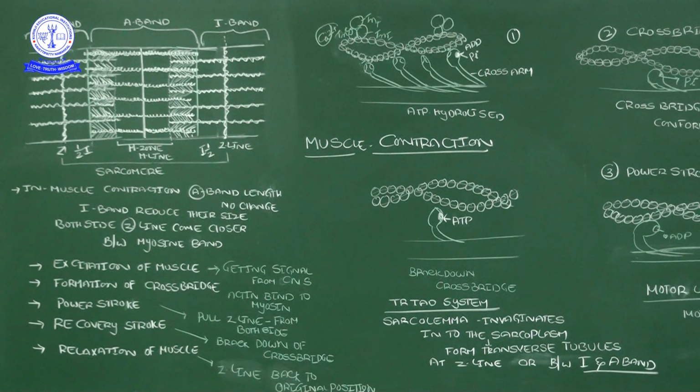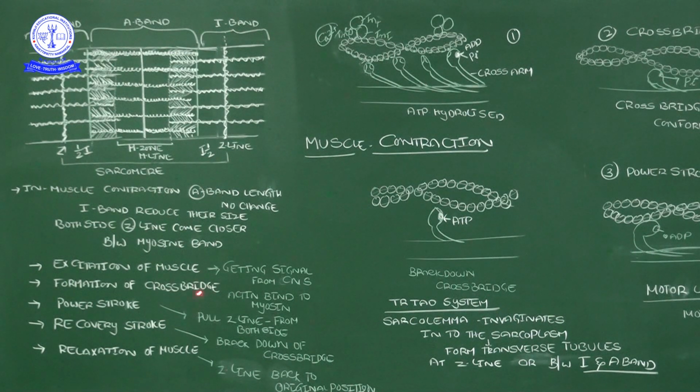The ultrastructure is also seen. The light filament of the I band is composed of 3 contractile proteins: one is the F actin chains, another is tropomyosin, and troponin, these 3. And then the A band is made up of myosin. That myosin has hockey stick like structures. Now you got it. Now come to the point of muscle contraction. In muscle contraction, the sarcomere is the functional unit. Functional unit means the work regarding muscle contraction occurs in the sarcomere.